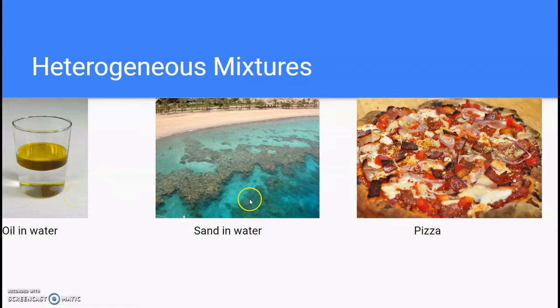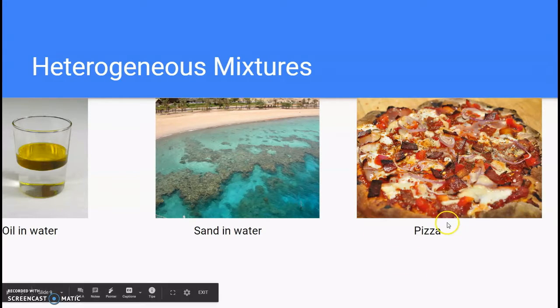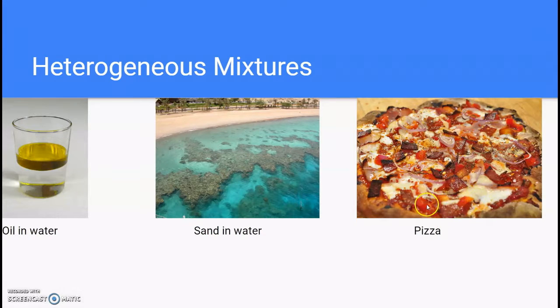Another example we have here is sand in the water. You can see the sand in this water. If you were to grab a bucket of it, you would see the sand floating in the water, and you could physically remove it or chemically. Probably easier to physically remove it. Another example is pizza. You can visually see the different toppings, your cheese, onions, peppers, looks like ham, and you can physically separate them.